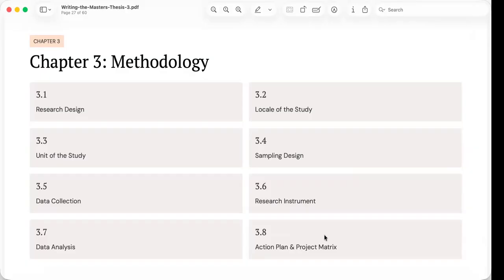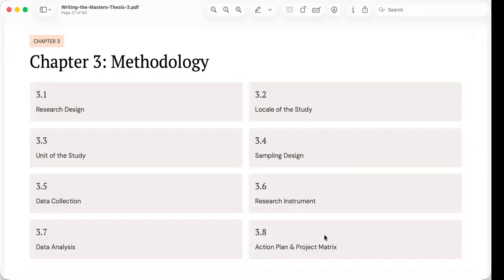If another researcher wishes to replicate your study, this chapter should provide enough detail for them to follow the same procedures. That is why methodology must always be written clearly, systematically, and transparently. Good methodology does not merely describe what was done, it justifies why those procedures were appropriate for